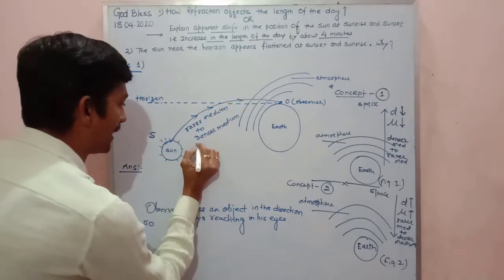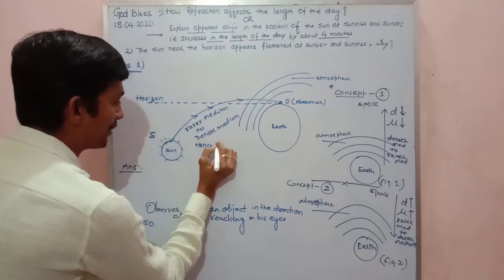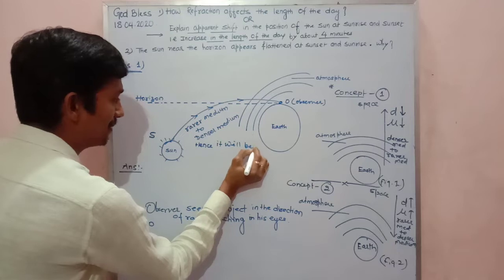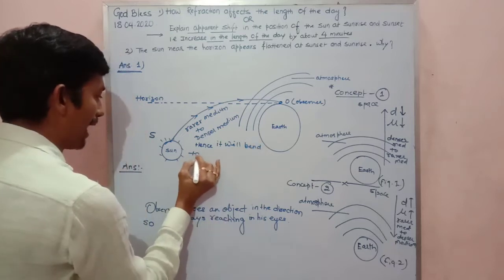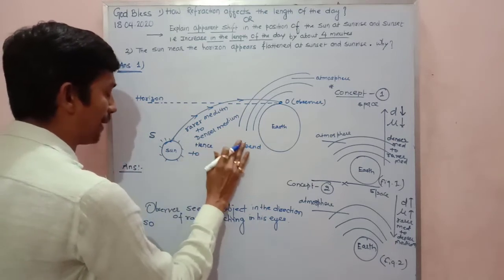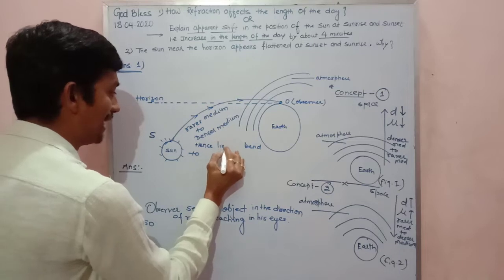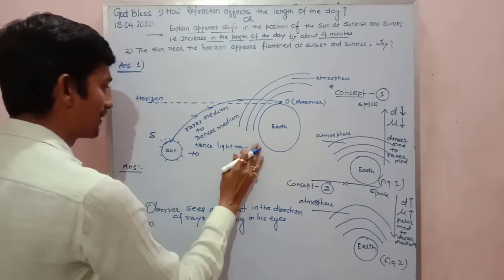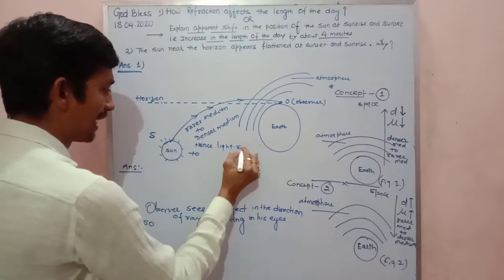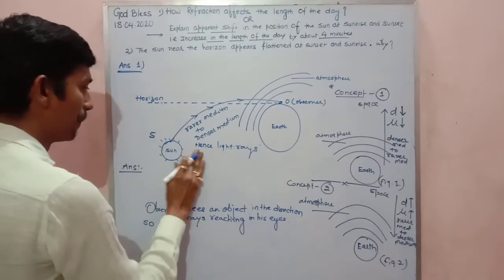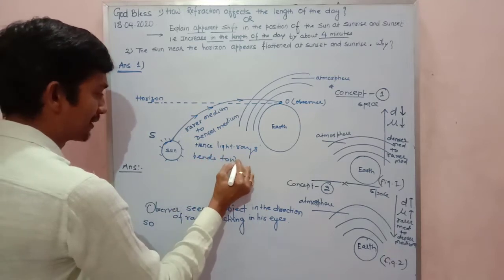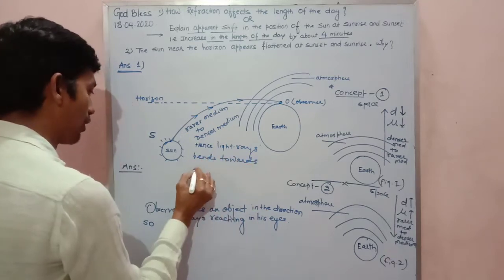Hence, what will happen, my dear? Hence, the light ray will bend. Hence, the light ray bends towards the normal.